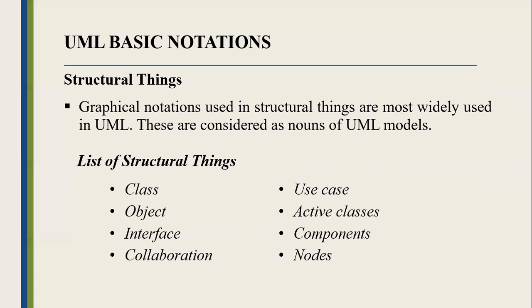So let's apply the building blocks of UML to conceptualize a model. As discussed previously, a structural model represents the physical and conceptual elements. The graphical notations used for structural things are the most widely used in UML. These are considered the nouns of UML models. This is the list of structural things.